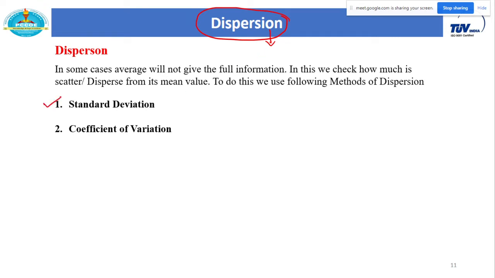One is standard deviation and the second is coefficient of variation. Remember, standard deviation always gives you the dispersion or the scatteredness present in the given data, and later on I will explain why we need this coefficient of variation, or what the difference is. Since both values give you the dispersion, why do we need to define the coefficient of variation? You will easily understand the exact difference between standard deviation and coefficient of variation. So let me first define them one by one.